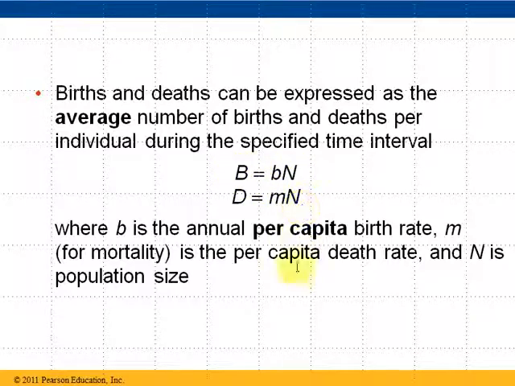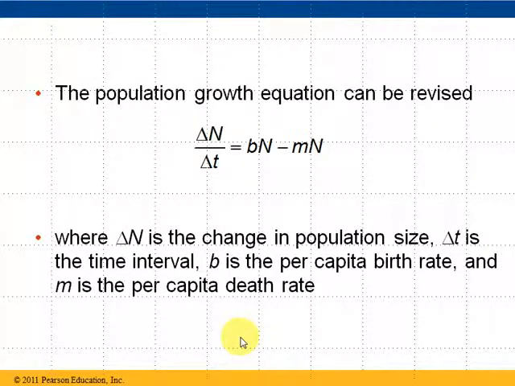With death, same way, we use m for mortality, and that's going to be the per capita death rate. How many deaths did we have per person or per creature? Multiply that by the population size, and that gives us our number of deaths. So again, we could write the equation using the per capita numbers: the per capita birth rate, the number of births per individual, minus the per capita death rate, the number of deaths per individual, and that's going to equal, again, the change in population over a specific time period.